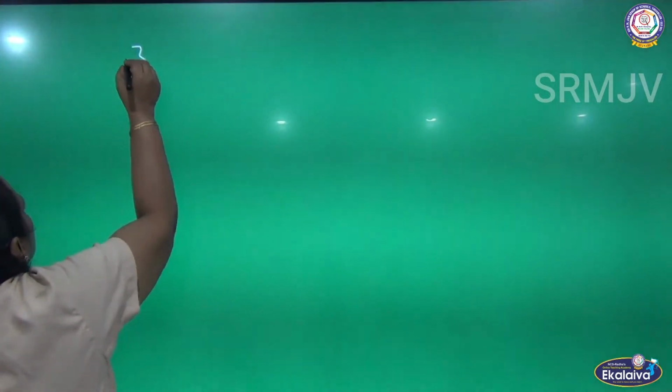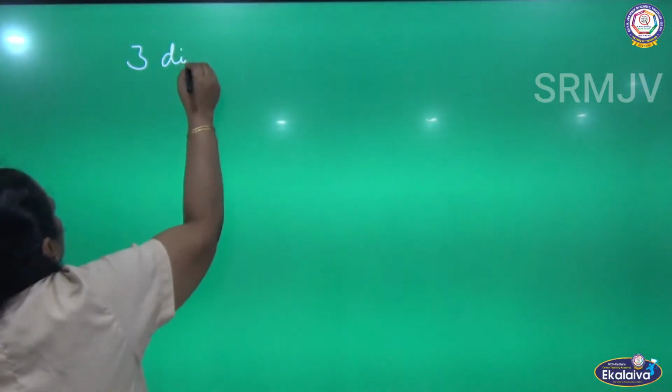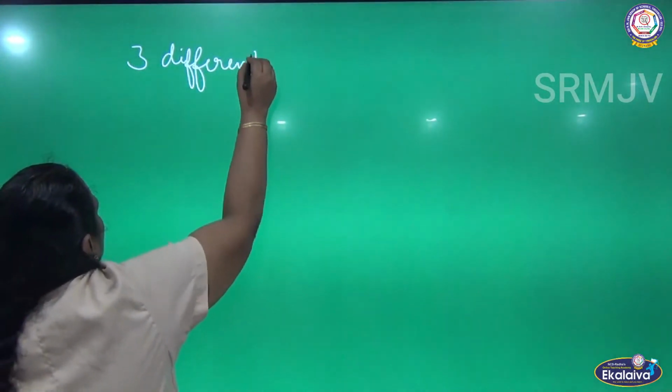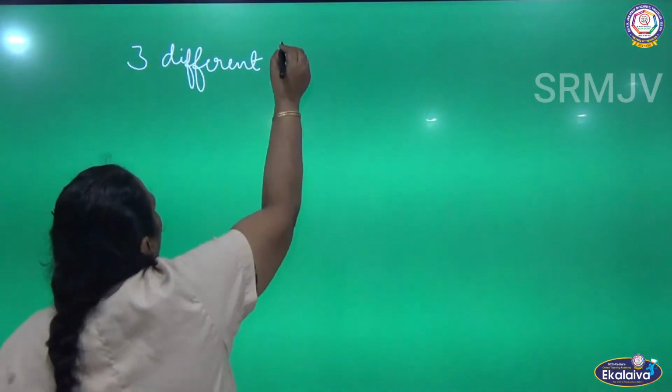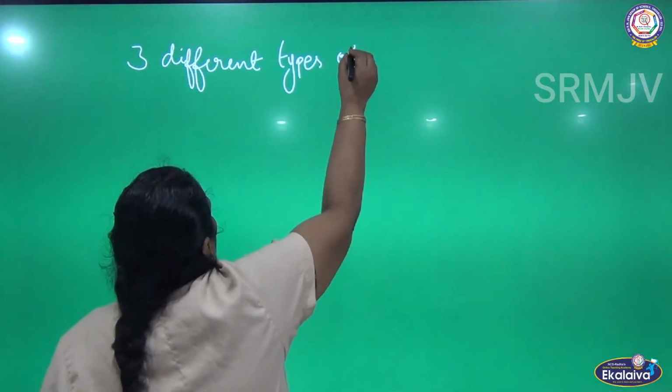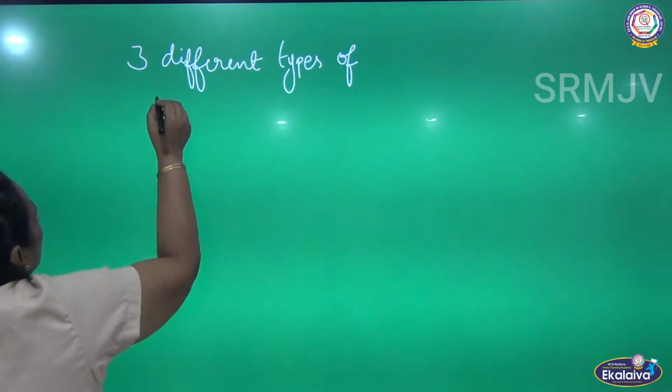We are going to talk about three different types of chemical reactions.